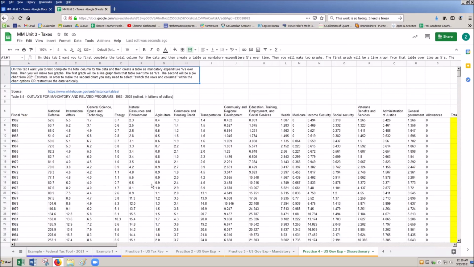There's a lot of stuff we can talk about with taxes, which we'll do in class. In a nutshell, if the only thing you take away from this is a high level understanding of where the taxes are coming from and where the taxes are going, and you understand that we have a progressive tax system for federal income tax, which means the more you make, the more you will pay, but it's not on the full amount. So if you ever get an opportunity to get a raise and it bumps you into the next tax bracket, just say giddy up, take that raise, because you will ultimately be making more money.